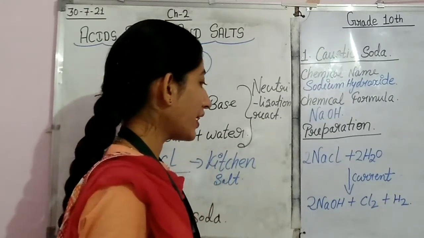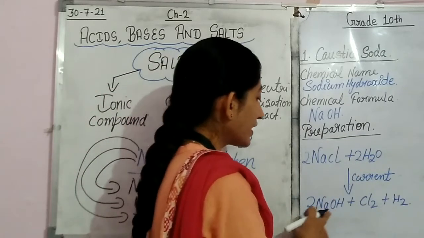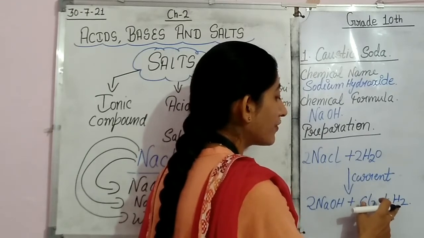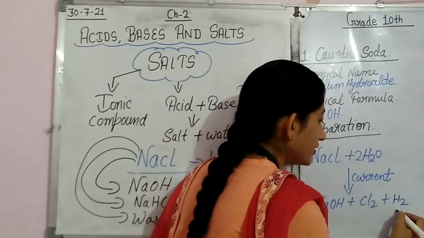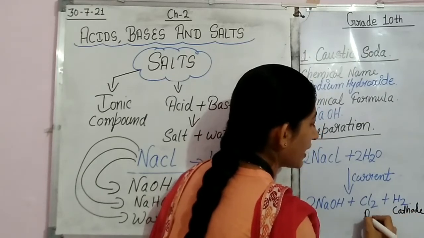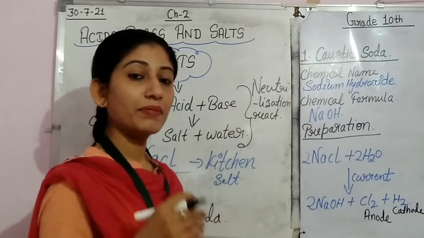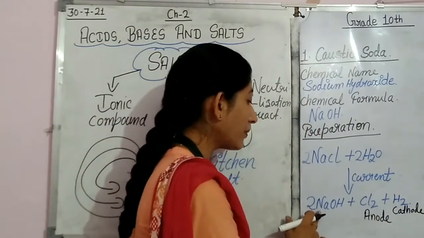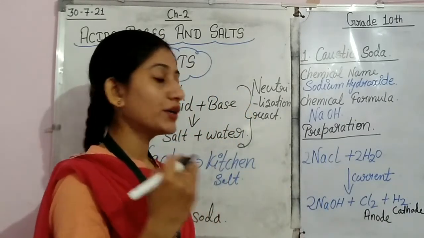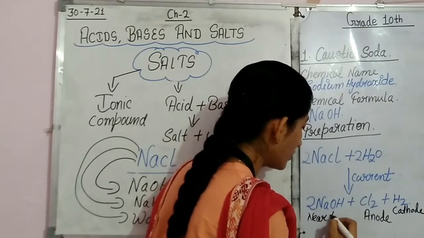So beta, when we are carrying out this reaction, we can see that this hydrogen will be at the cathode. This chlorine will be at the anode, and the prepared sodium hydroxide will be found near the cathode.